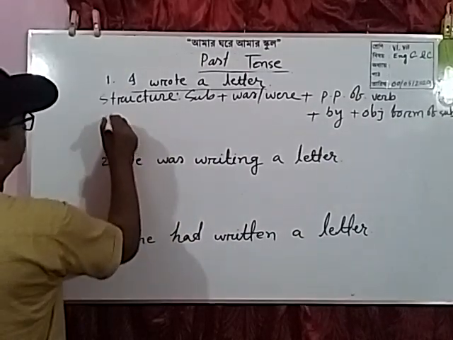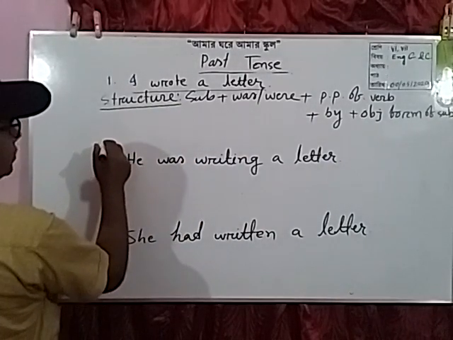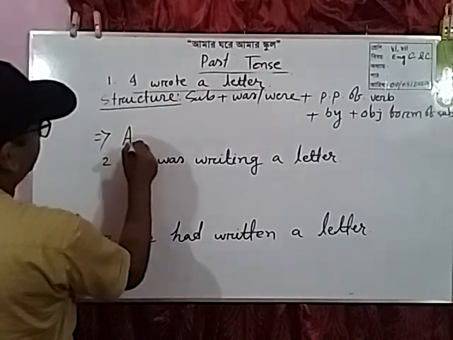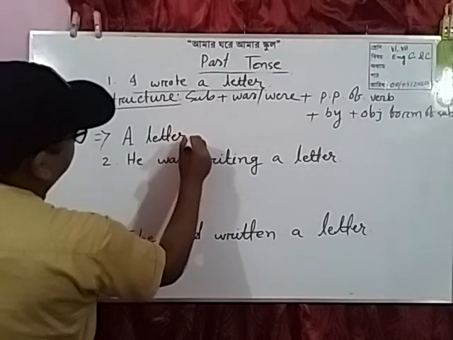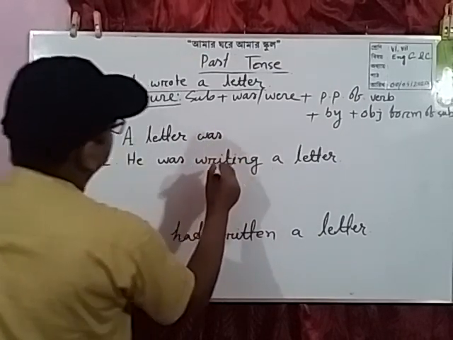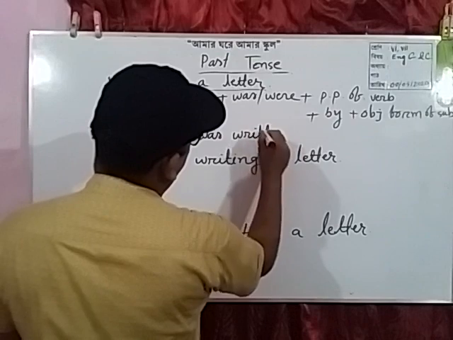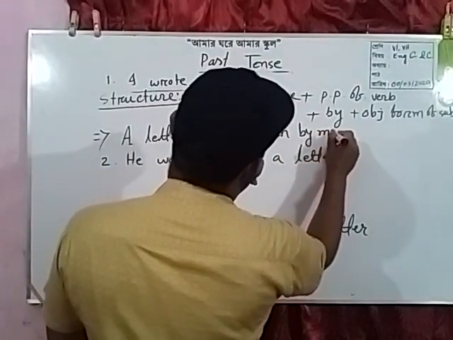Dear students, so we can write: a letter was written by me.